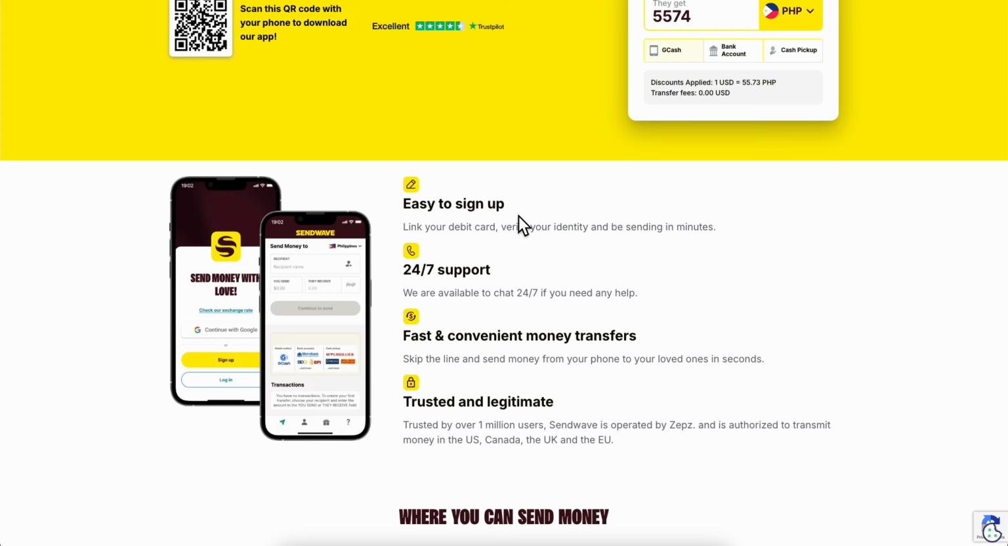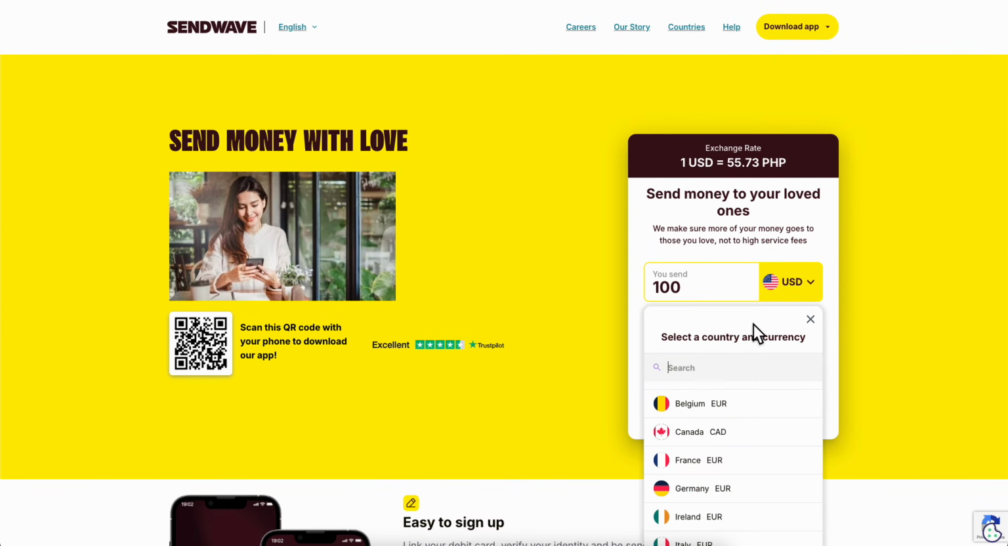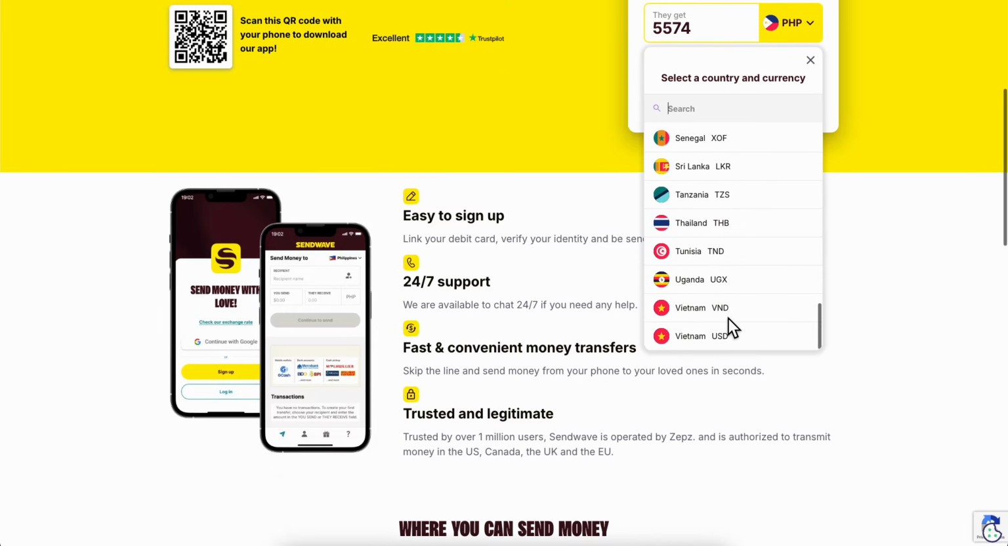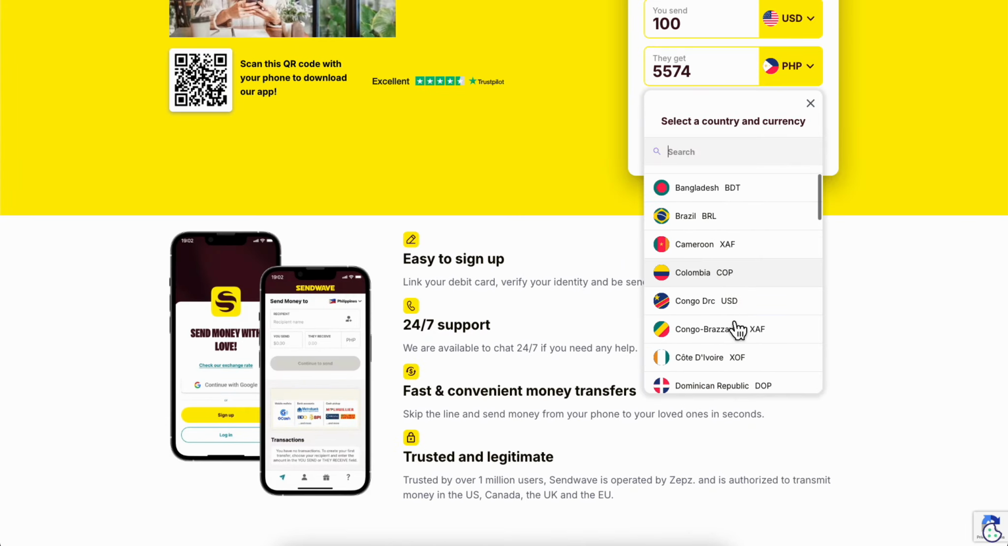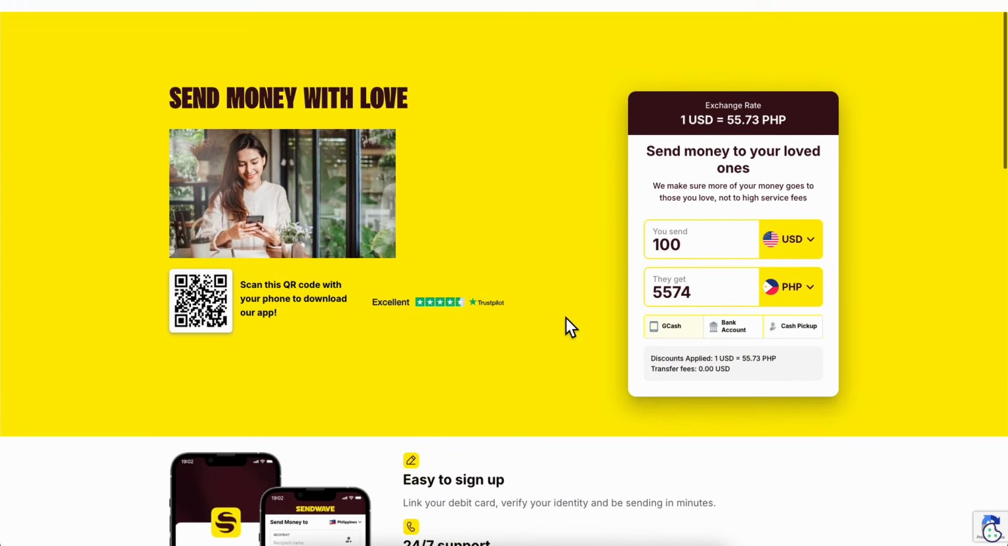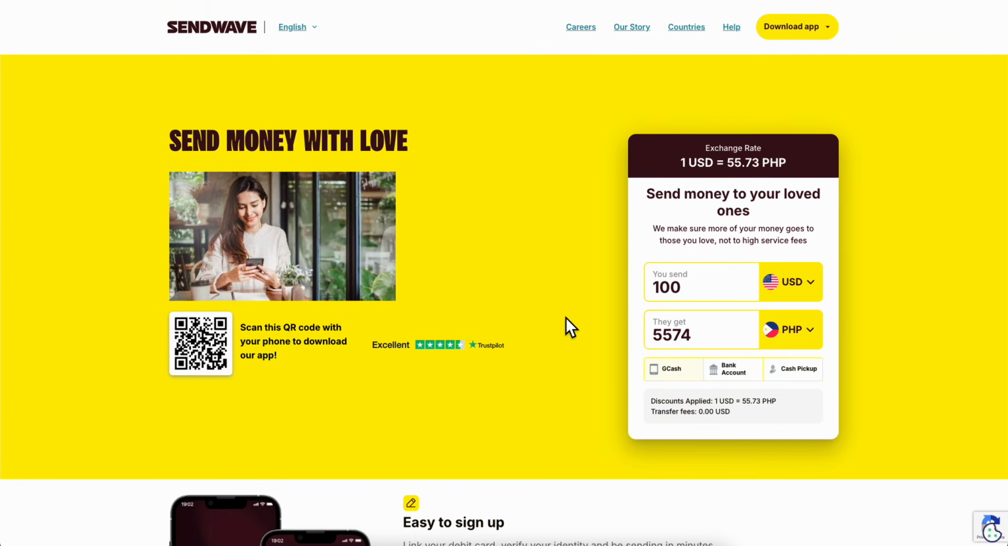Now then we have Sendwave, where you can basically send money. Again, we have the same list, and here we have the country. So basically it's similar, but Sendwave is more used, and the fees are way lower. And as you can see, you can send the money into their GCash account, bank account, and they can cash pick up. So if I have to choose between these two, I'll go with Sendwave.